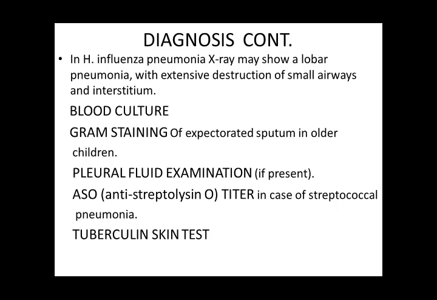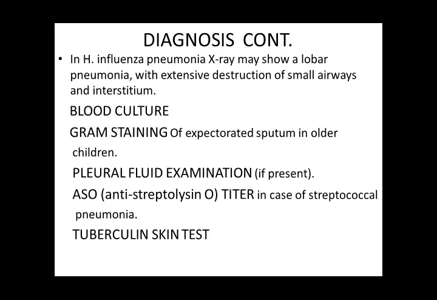And you can get information whether this is an exudate or just a simple transudate. So you can differentiate between both by the pleural fluid examination.